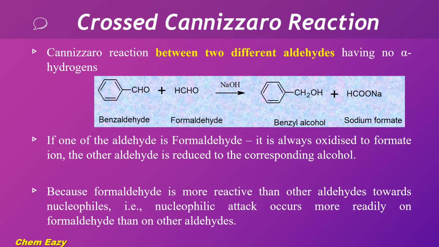While using two different aldehydes, if one of the aldehydes is formaldehyde, this formaldehyde always undergoes oxidation and produces formate ion, and the second aldehyde which is used will be reduced to the corresponding alcohol. It means formaldehyde will not undergo reduction and it will not produce its corresponding alcohol. The reason is that formaldehyde is more reactive than other aldehydes towards nucleophile. So the nucleophilic attack occurs more readily on formaldehyde than on other aldehydes.